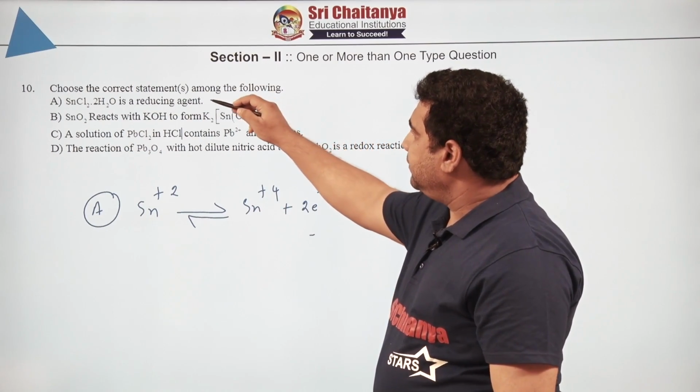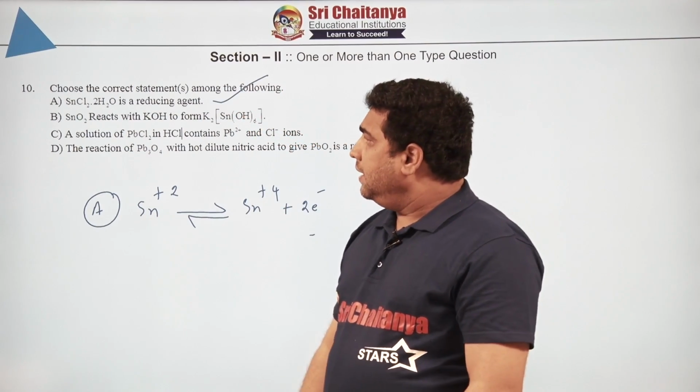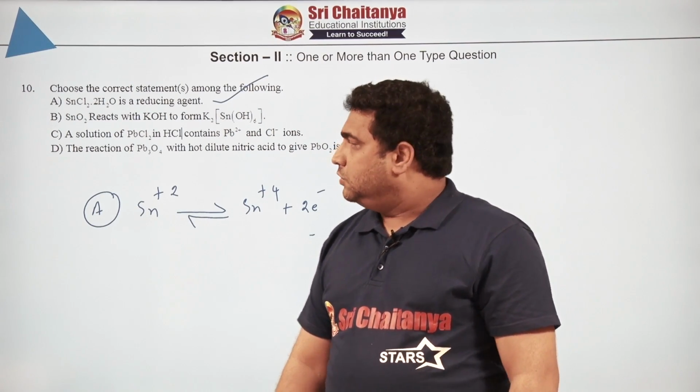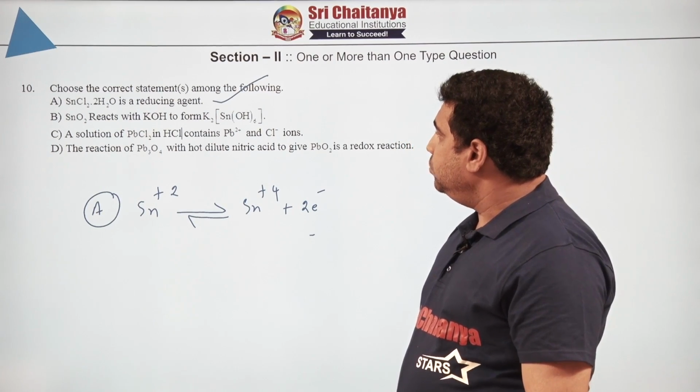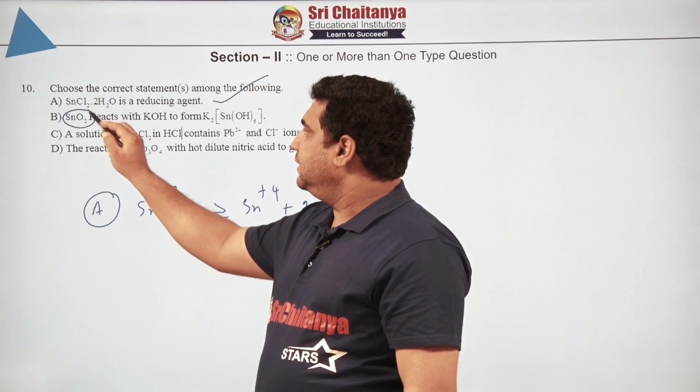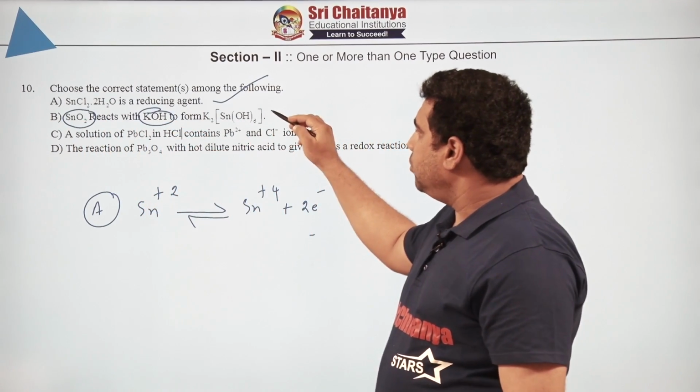Hence, A is correct. B, SnO2, I think SnO2 is amphoteric in nature. Hence reacts with KOH to form K2SnO6. Obviously, since it is amphoteric in nature, it can react with KOH and form complexes.